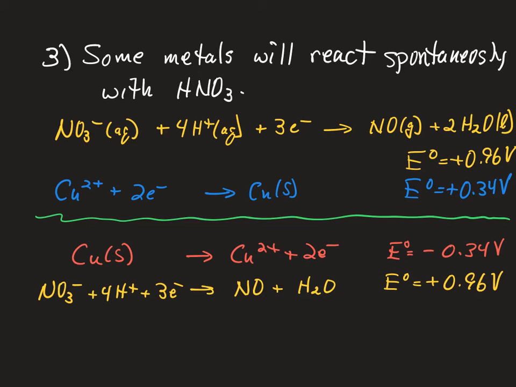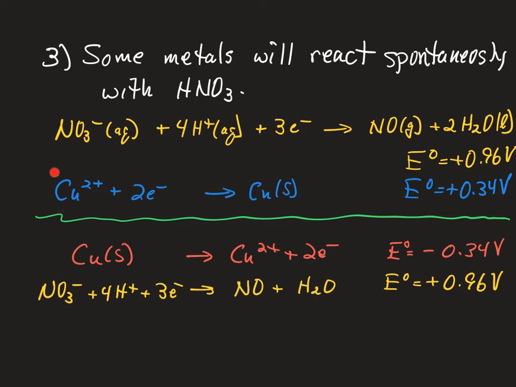Some metals that won't react with either water or acids will react specifically with concentrated nitric acid. It's because in nitric acid, the nitrate ion can act as the oxidizing agent. So the nitrate ion under acidic conditions can accept 3 electrons to become nitrogen monoxide gas, and then you get water left over in solution. And the standard reduction potential for that is plus 0.96 volts. That is a very favorable reaction under those conditions.